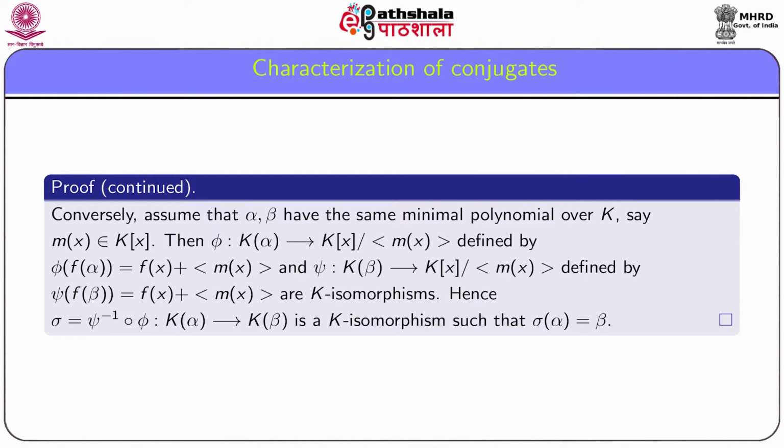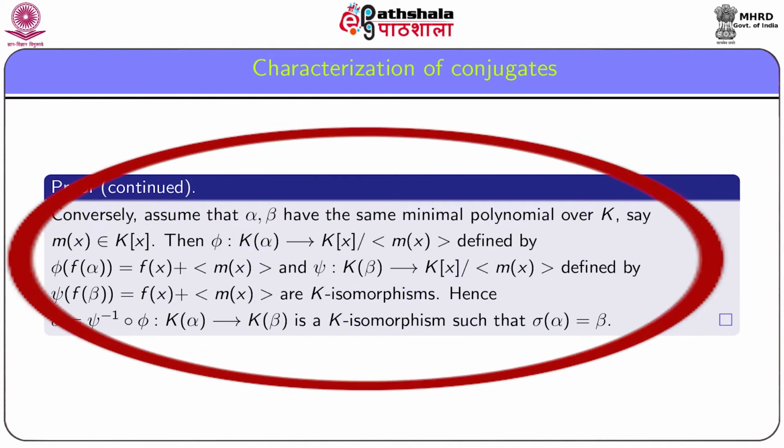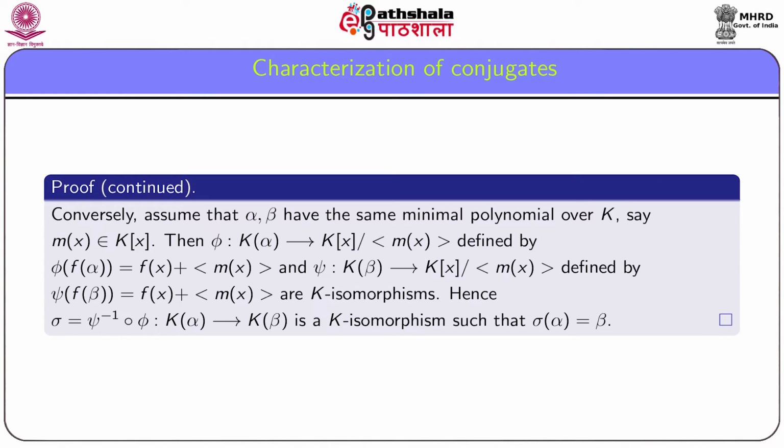We have to establish a K-isomorphism from K(alpha) onto K(beta), which maps alpha into beta. Recall that if m(x) is the minimal polynomial of alpha over K, then the field K(alpha) is isomorphic to the quotient field K[x] by the ideal generated by m(x).